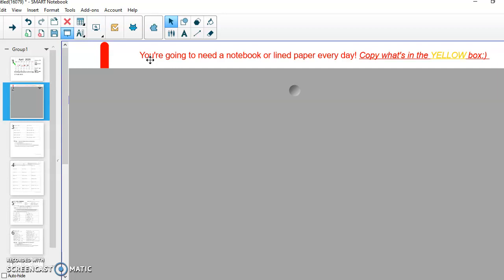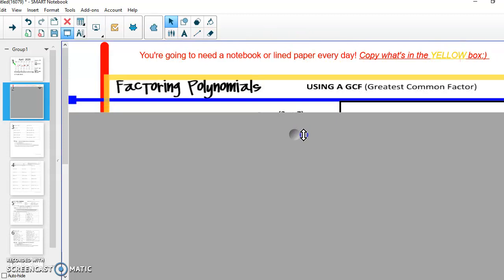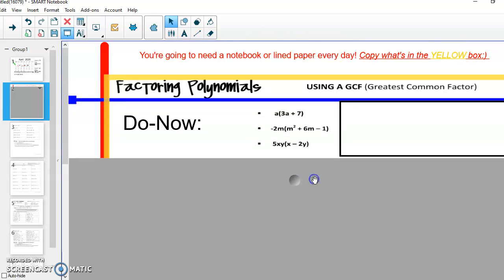Okay, so as you see on the very top here, I'm going to ask you to copy down what we see in the yellow box. Just like we would start off any other day in class, we're going to get our paper set up. We've done this before, so we're pretending this is my lined paper. Here's the red bar going down the side, the blue bar on the top. And we're going to put our title, Factoring Polynomials. We're going to talk about what factoring means today using a GCF, that greatest common factor. And then we're going to copy these do now problems.